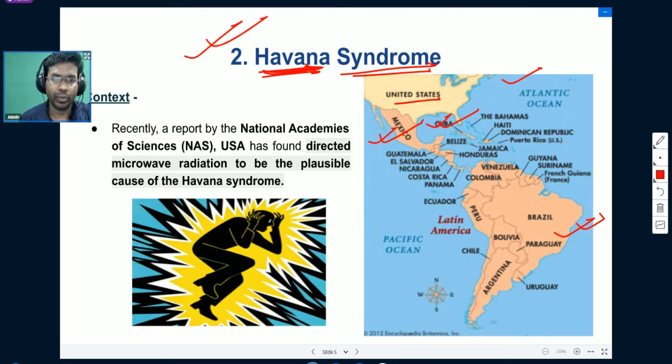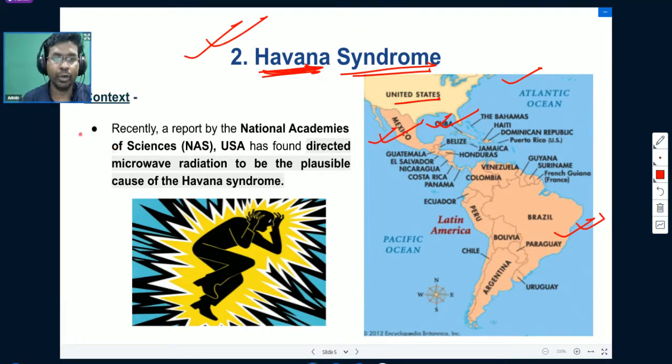Recently, a report by the National Academies of Sciences, in short known as NAS, of the United States of America, has found directed microwave radiation to be the plausible cause of Havana syndrome. So the National Academies of Sciences has found that microwaves were directed towards some people, and this targeted microwave radiation impact caused Havana syndrome. That's why we need to understand what Havana syndrome is all about.